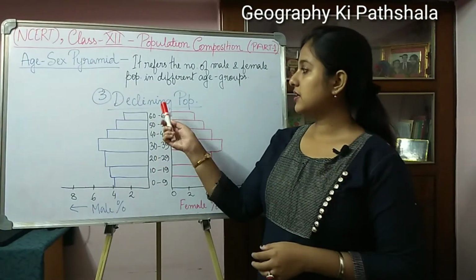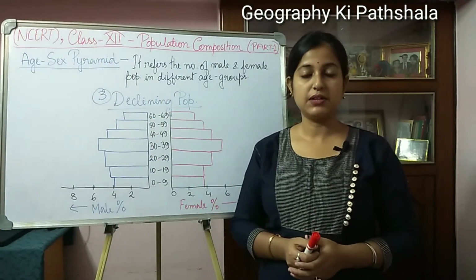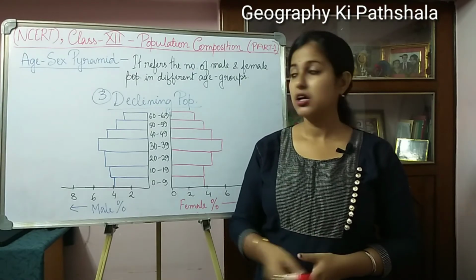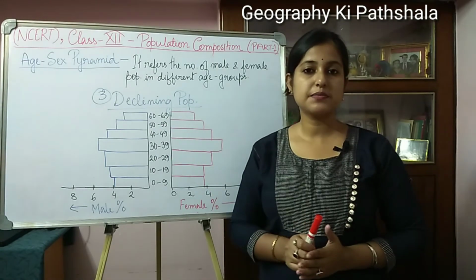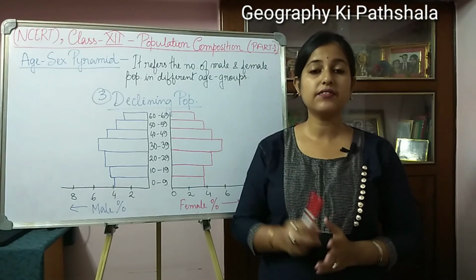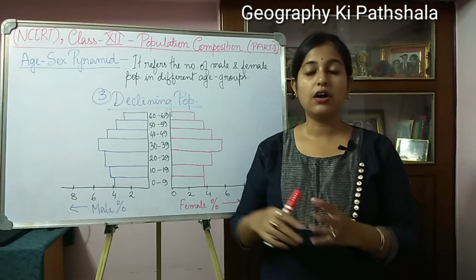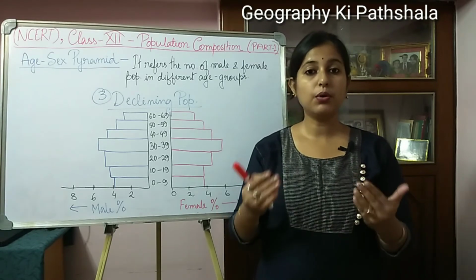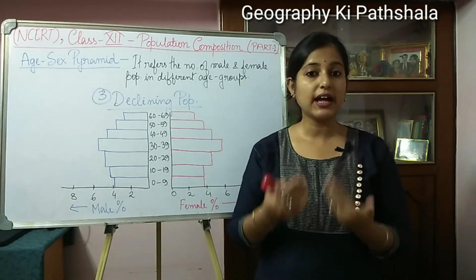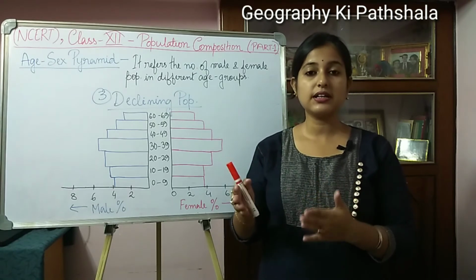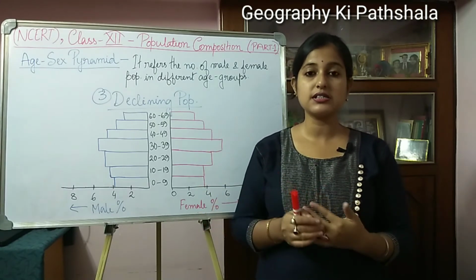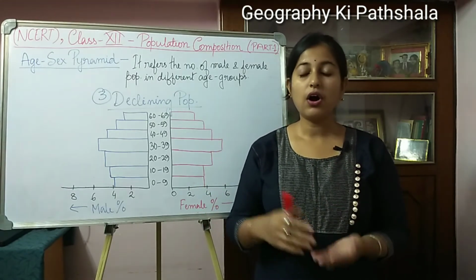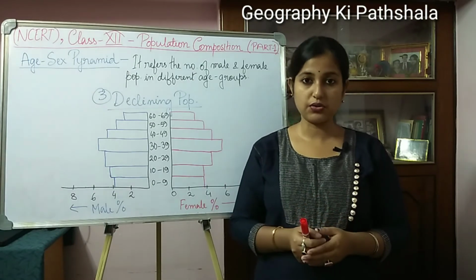Now I will discuss the third type of age-sex pyramid, which is declining population. This type of age-sex pyramid you can see in developed countries like Japan or Germany, where the birth and death rate are both quite low, and that's why the population growth rate is negative, or near about 0.